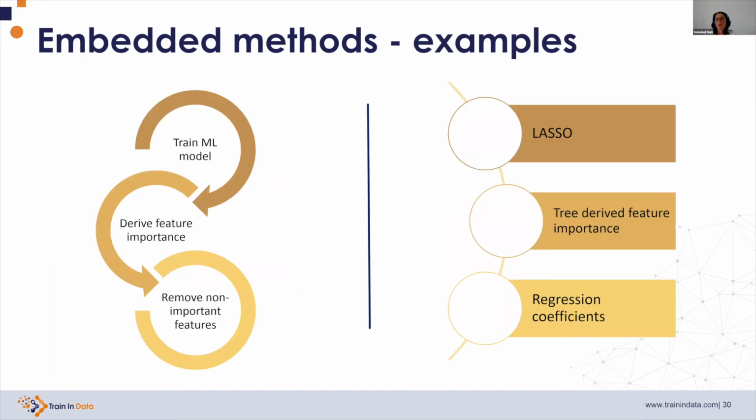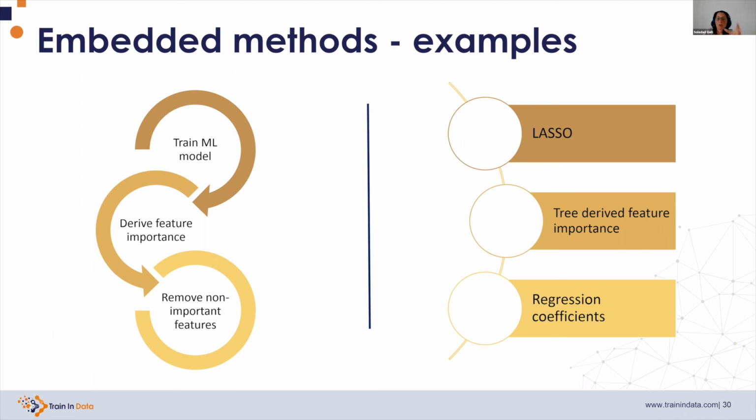So how do embedded methods work? First, we train a machine learning model, for example, a lasso regression. Then this model needs to have a way in which we can derive the importance. So we derive the feature importance, and then we remove the non-important features. And here we're going to use some sort of arbitrary or not-so-arbitrary criteria to remove the non-important features.